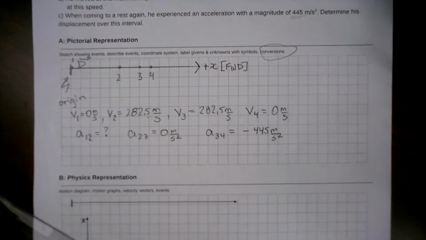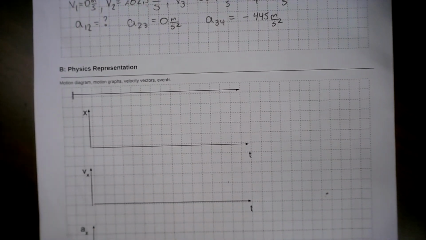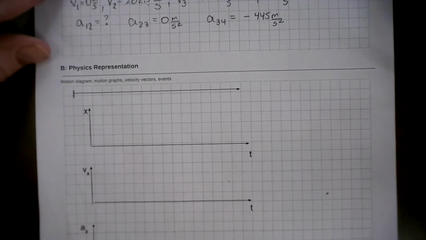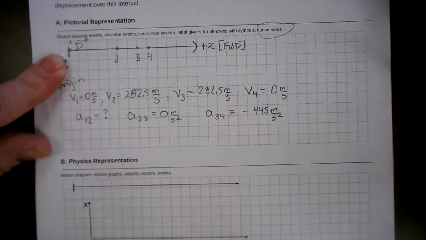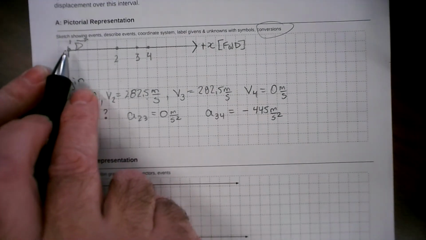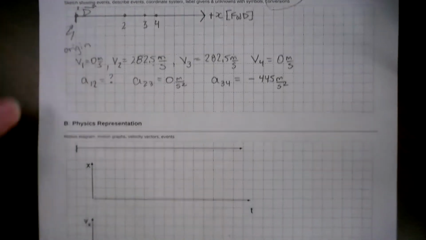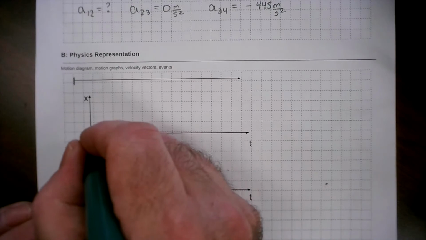Motion graphs. So now we want to think about what's happening with our motion graphs. Position time graph. Where am I starting? At the origin. Why? Because I've defined that as my starting point on my sketch. So I'm starting at the origin here.